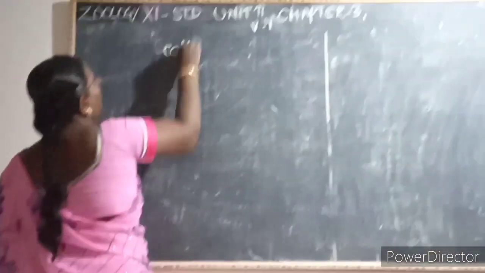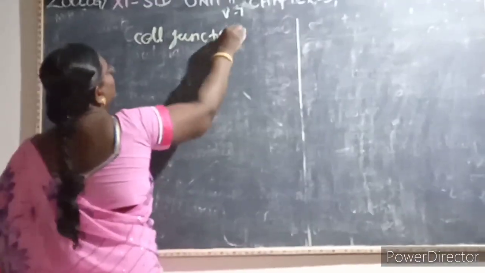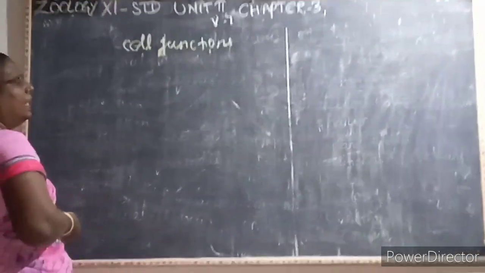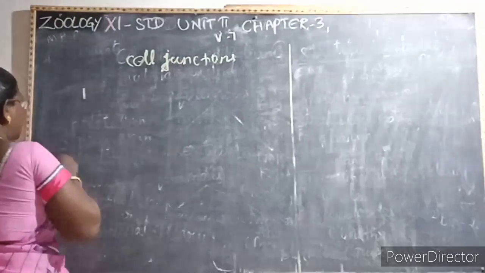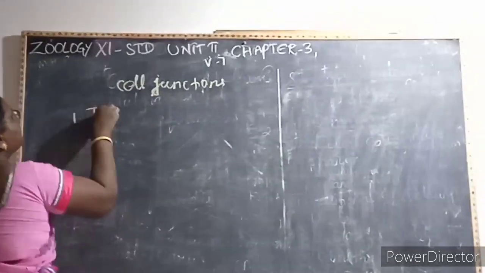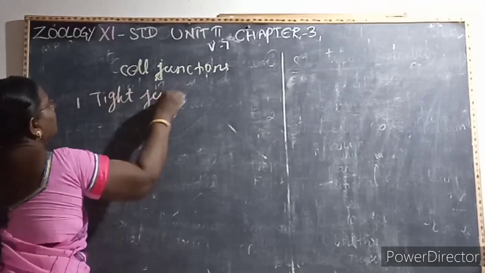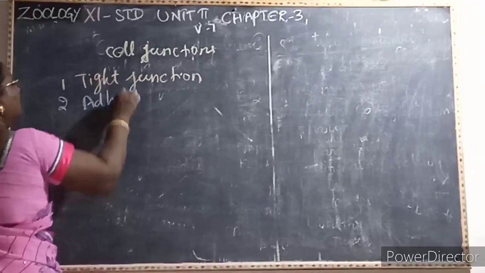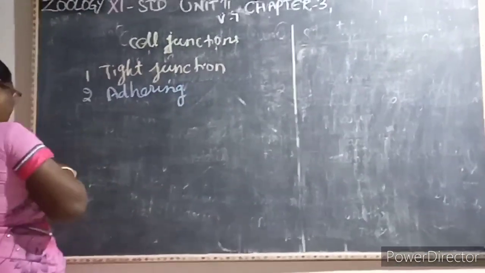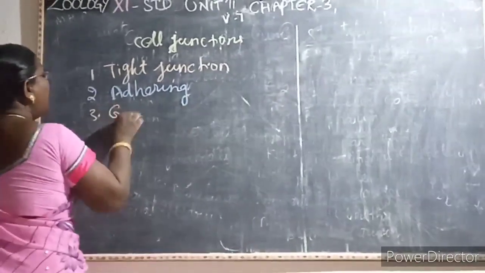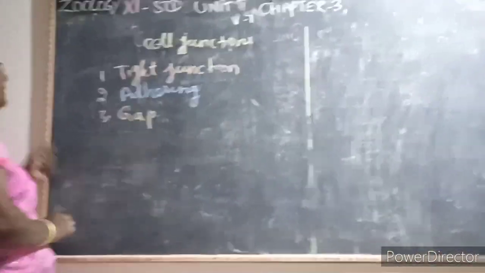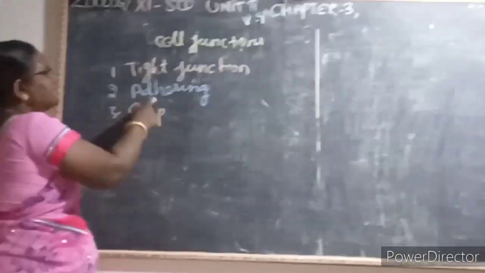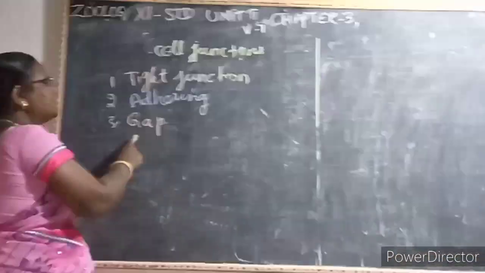Then next we are going to learn about the cell junctions. Here, these are the junctions which help the cells to communicate with each other. There are three types of junctions. The first one is a tight junction. Then second one is an adhering junction. Adhering means what? Attachment. Then third one is a gap junction. It's a very important 3-mark question. What are the three types of junction? First one is a tight junction. Second one is an adhering junction. Third one is a gap junction.